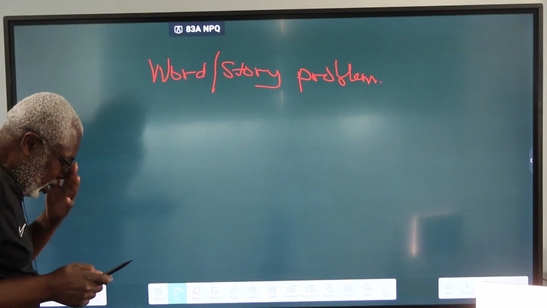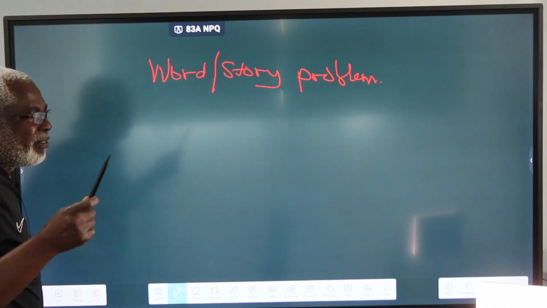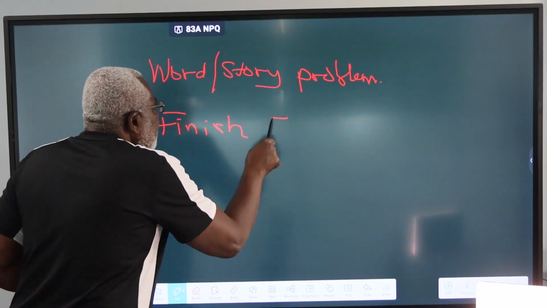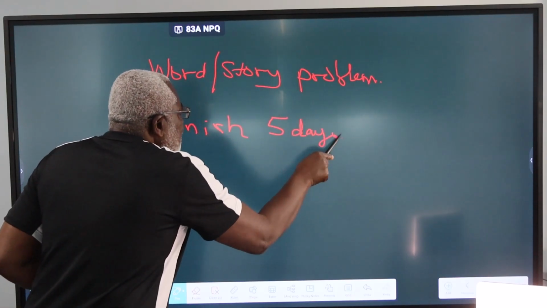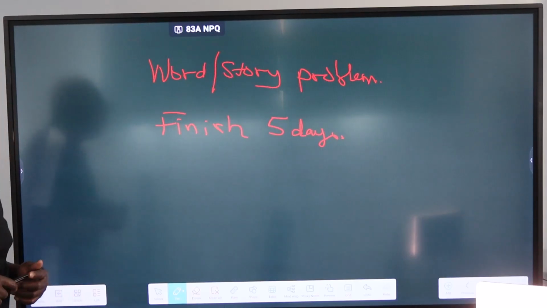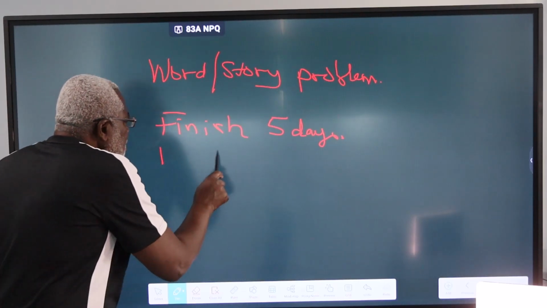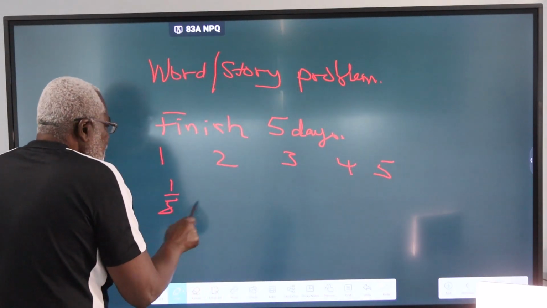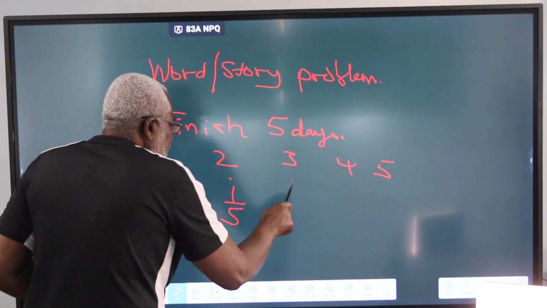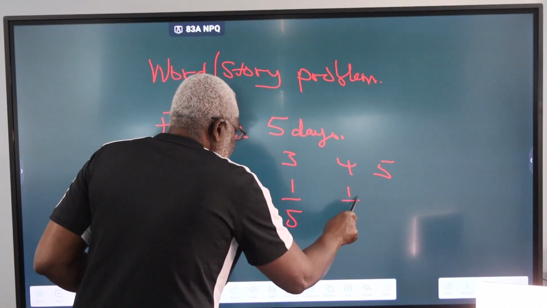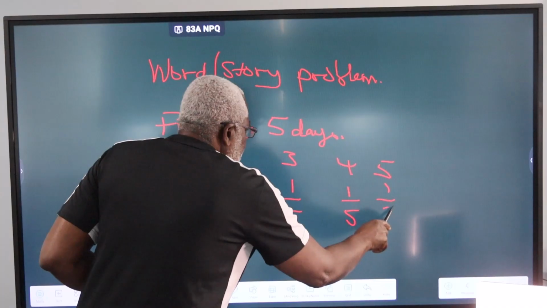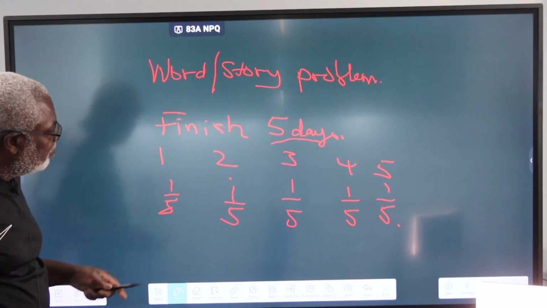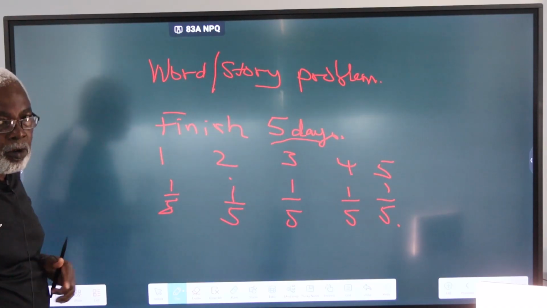Now you have to get this straight. If you can finish a job in 5 days, it means every day you do 1/5 of the job. Day 1, day 2, day 3, day 4, day 5, you do 1/5 each day. So if you can finish a job in 6 days, it means every day you do 1/6 of the job.